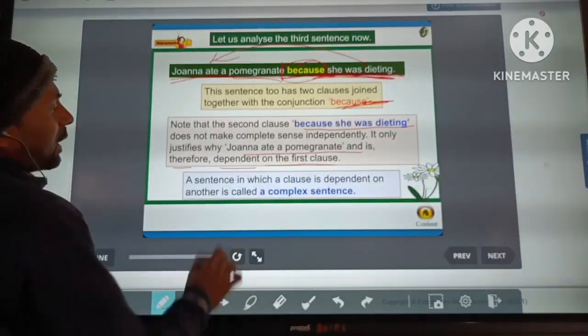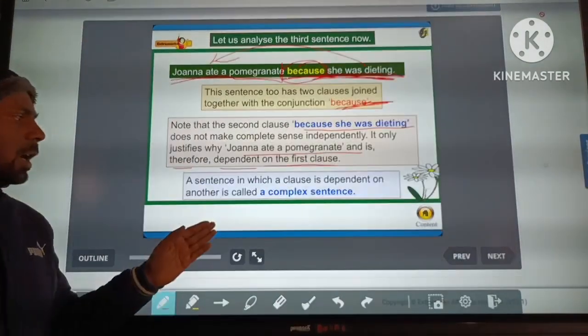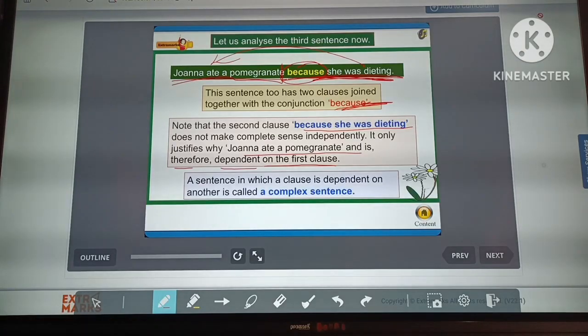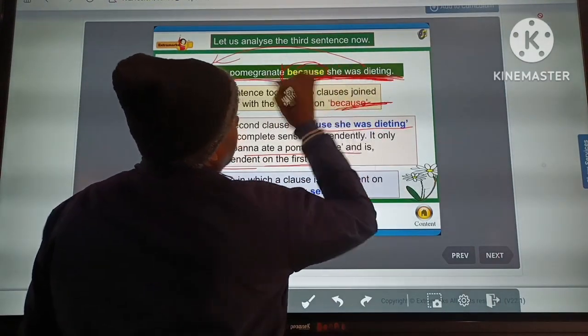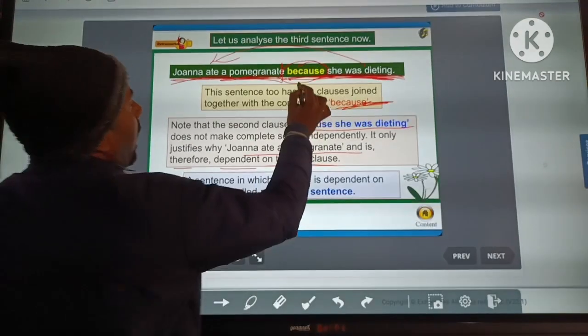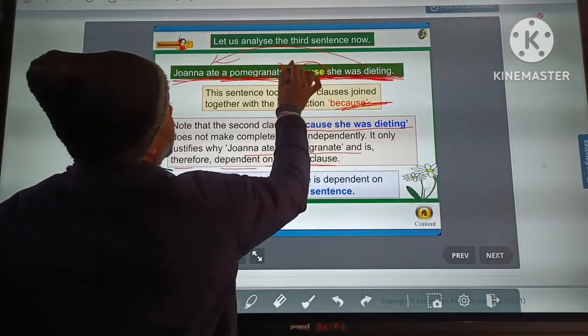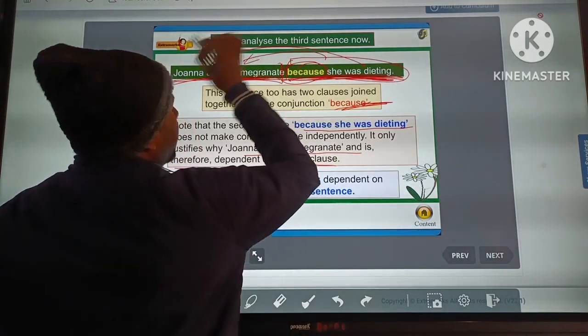Clear? A sentence in which a clause is dependent on another is called a complex sentence. It means this is the dependent clause and this is the independent clause, and without the independent clause this group of words does not complete its sense.